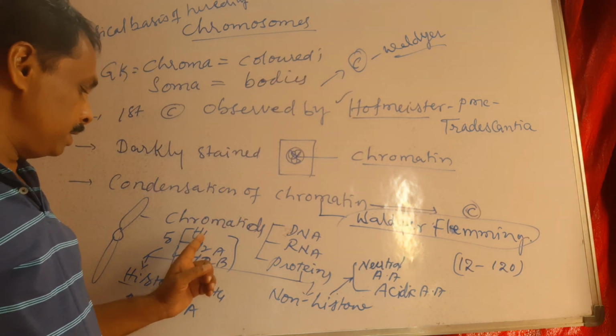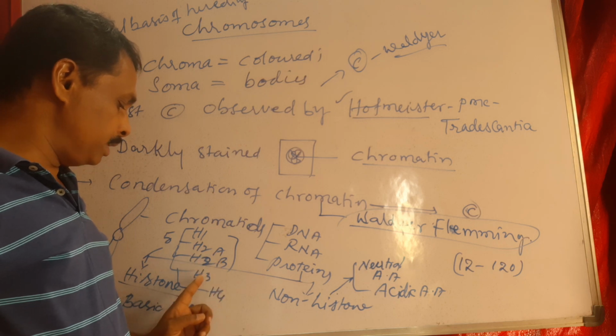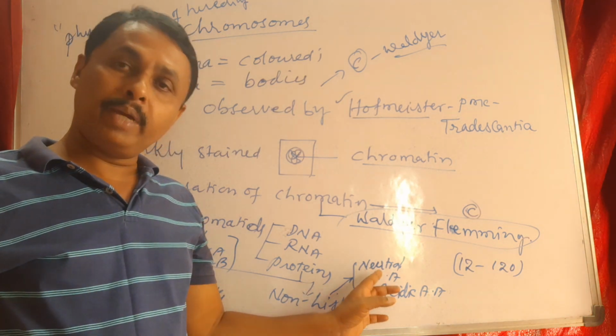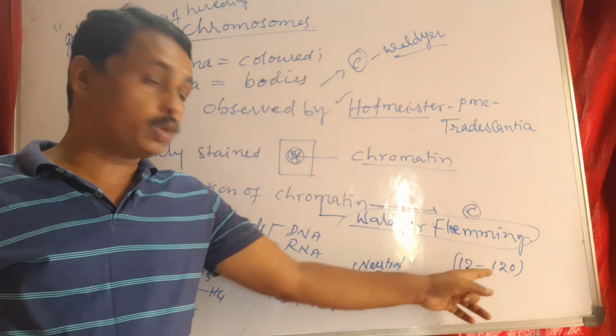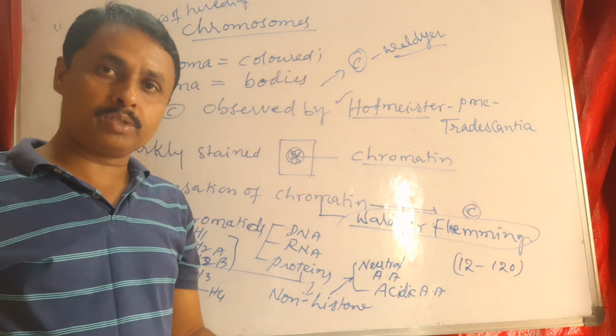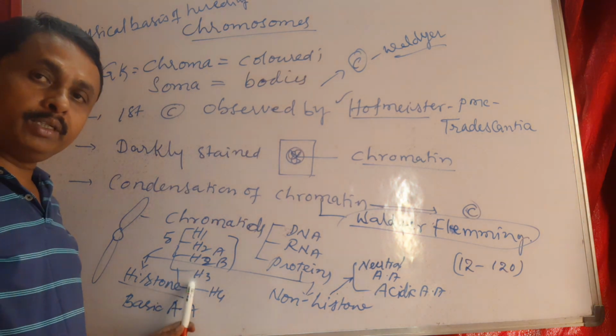Histone proteins are 5 in number: H1, H2A, H2B, H3 and H4. Non-histone proteins are 12 to 120 in number, and this number varies from species to species, whereas the histone number is constant.